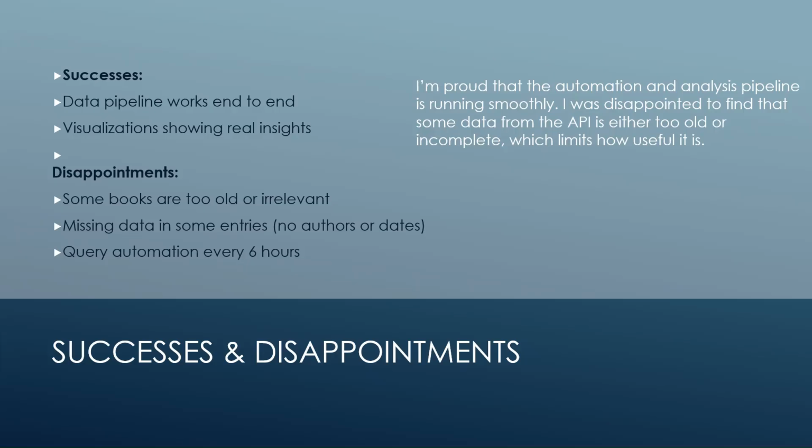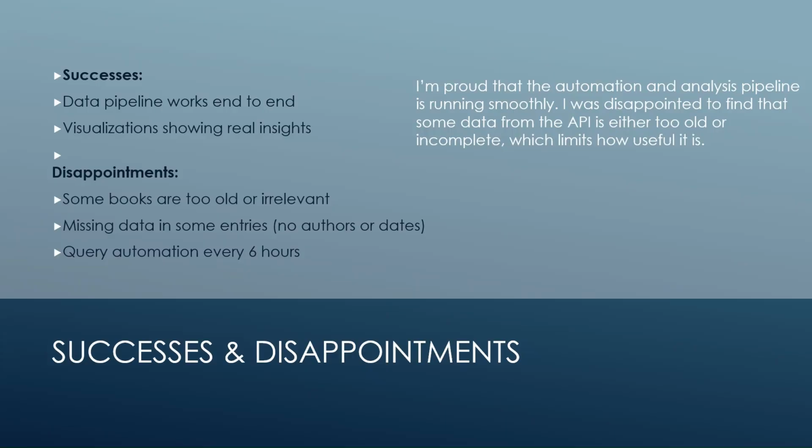Successes and disappointments. Some of the successes: the data pipeline worked from end to end, and the visualization showed real insight. Some of the disappointments: some books were too old or irrelevant, and there was missing data in some entities, with no author or dates. Querying was automated every 6 hours. I'm proud that the automation and analyzed pipeline was running smoothly. I was disappointed to find that some of the data from the API was either too old or incomplete, which has limited uses. As for the querying every 6 hours, I had a very small query base.